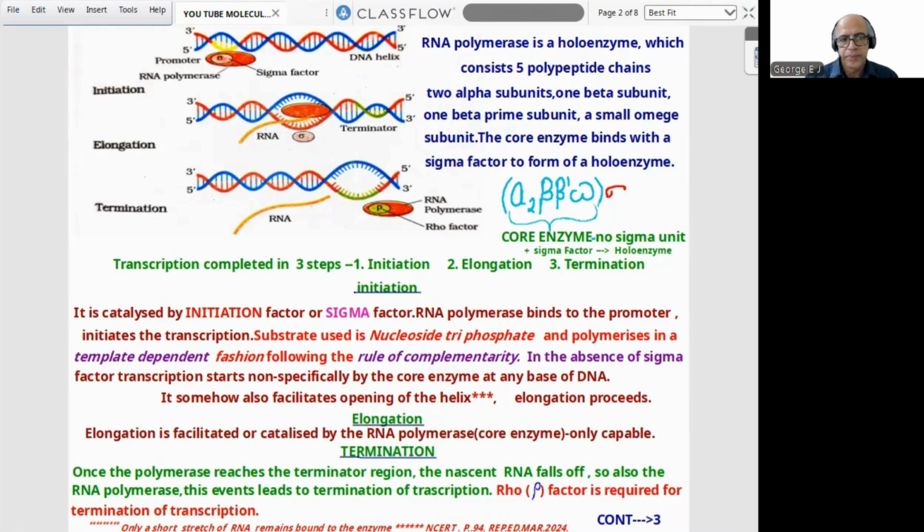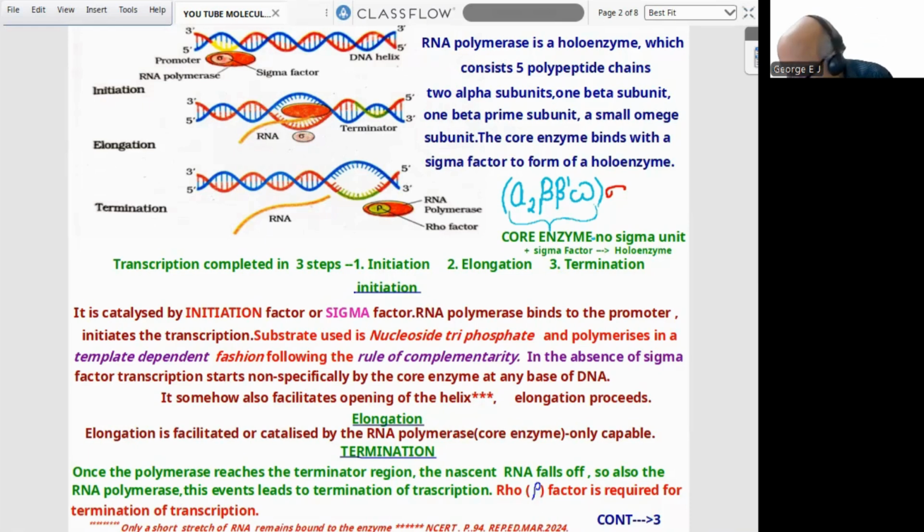Now, elongation. Elongation is facilitated or catalyzed by the RNA polymerase core enzyme, which alone is capable of it. Now comes the last part, called termination. Termination means once the polymerase reaches the terminator region, the nascent RNA falls off, and also the RNA polymerase. This leads to the termination of transcription. For this purpose, rho factor, here you can find the emblem, is required for termination of transcription. This is how the three steps go: initiation, elongation, and termination.